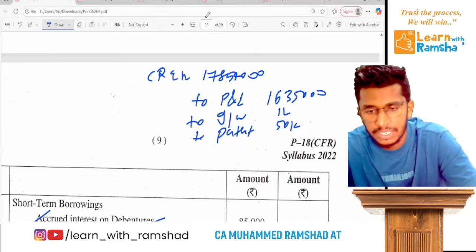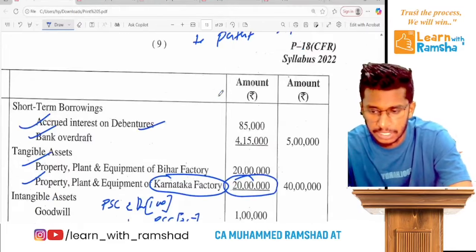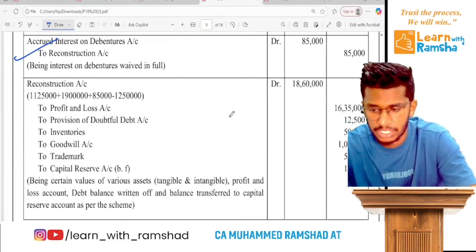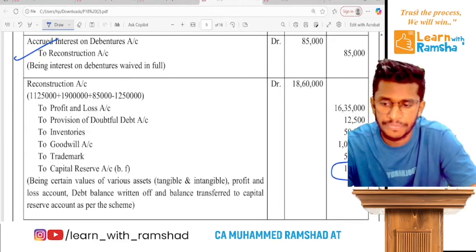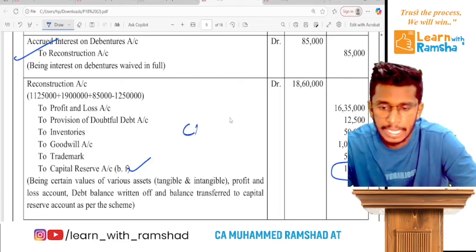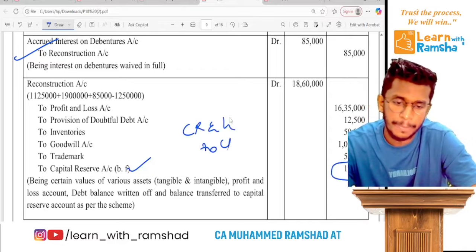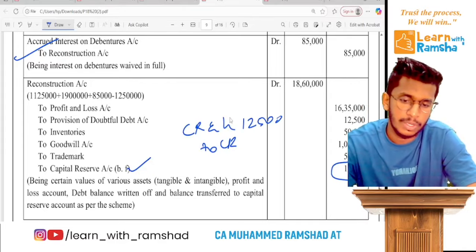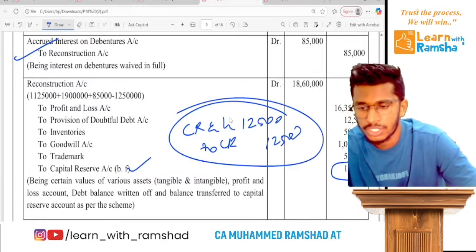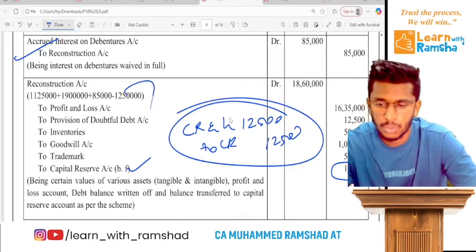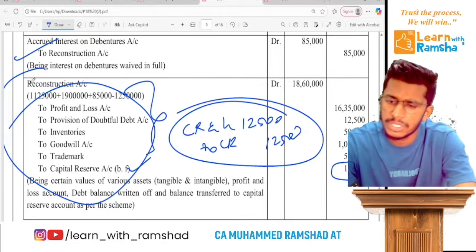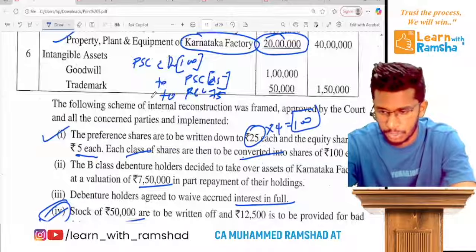Once after this transaction, there is no other transaction. So you just calculate the balance of capital reconstruction. There will be a balance of 12,500. You can transfer it to capital reserve. If you pass a separate entry for that, capital reconstruction account debit to capital reserve, you can see when you calculate the difference it is 12,500. That's a simple part. Clear? So instead of doing 2 to 3 entries, you could alternatively write like this. Ready? That's it. So it's an easy question we have done multiple times in the classrooms.